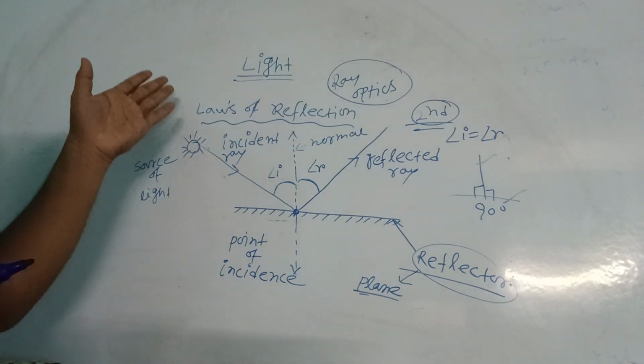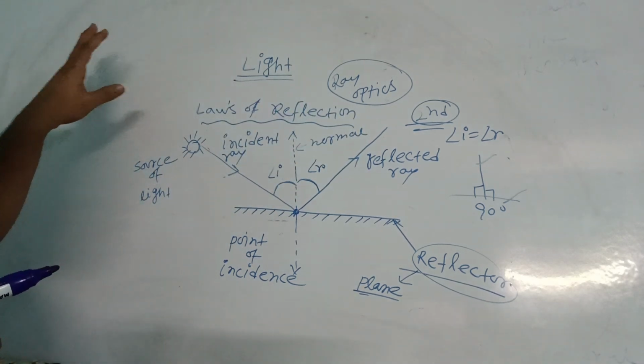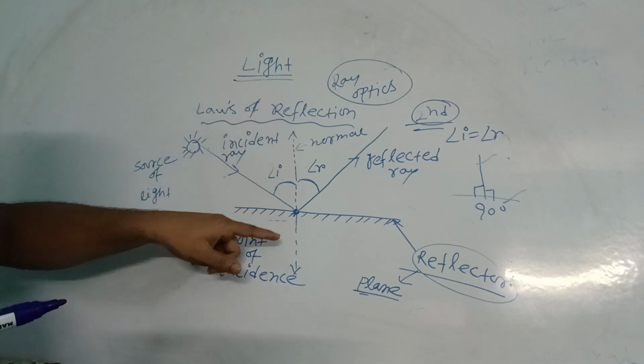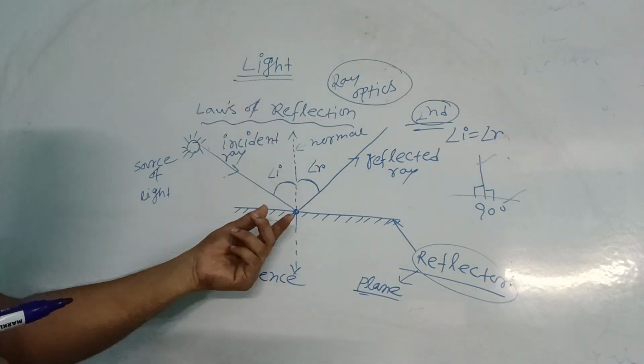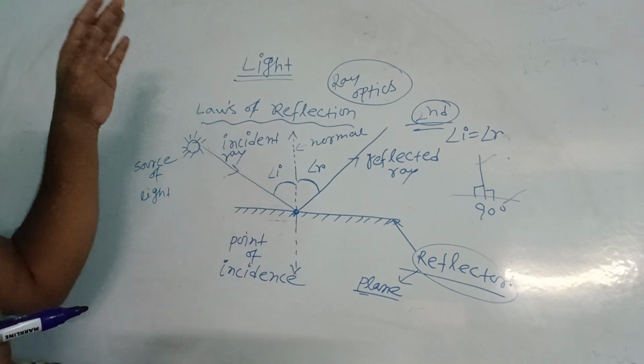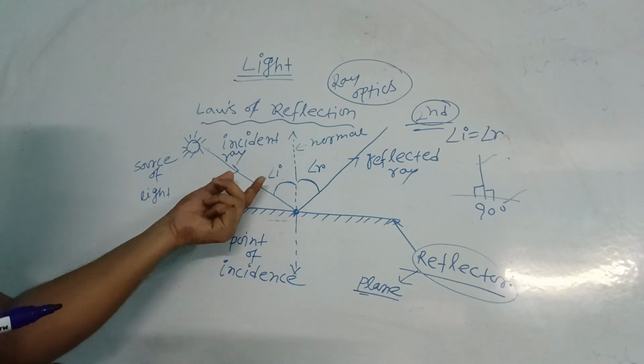Okay, so first law, second law. Don't confuse. The first law means the incident ray, reflected ray, and the normal lie on the same plane at the point of incidence. The second law, the value of I and the value of R are the same. What is I?